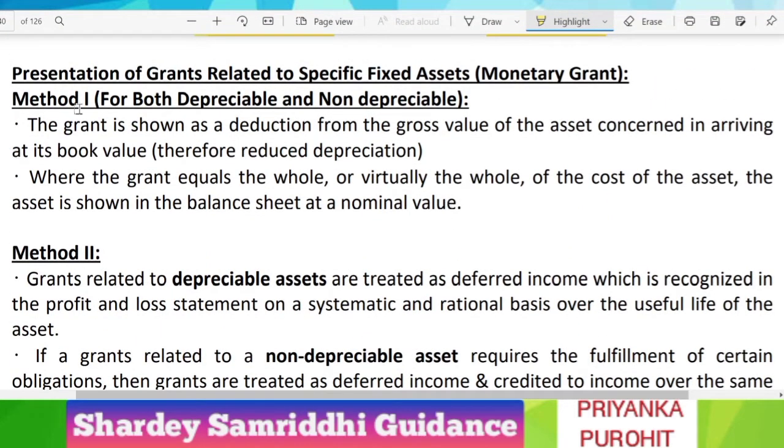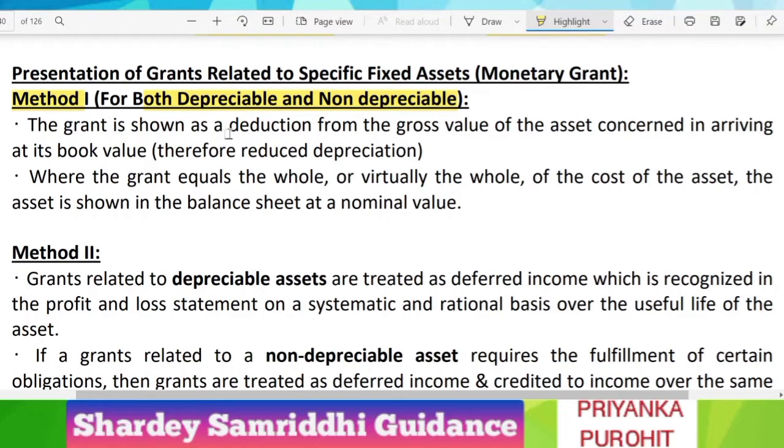So the next one is presentation of grants related to specific fixed assets. It is a kind of monetary grant. When the government gives you a particular asset, how will you recognize it, what will be the treatment? Now let us see that. The first method for such monetary grants is for both depreciable as well as non-depreciable assets. You have to follow this.